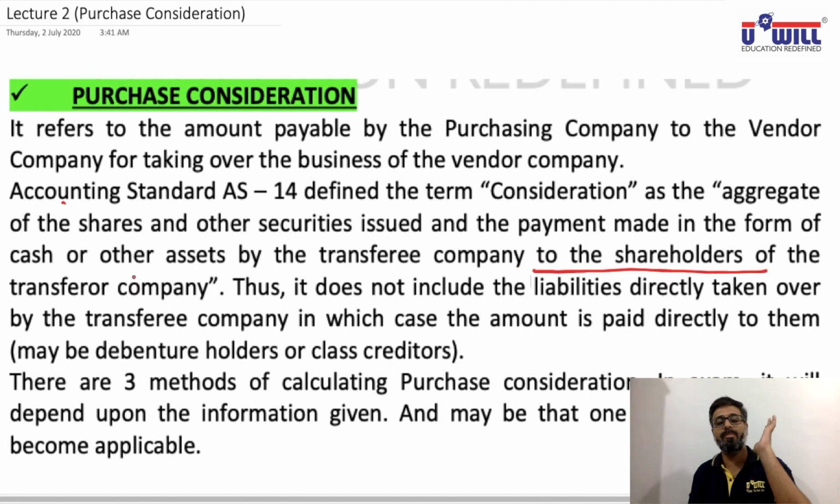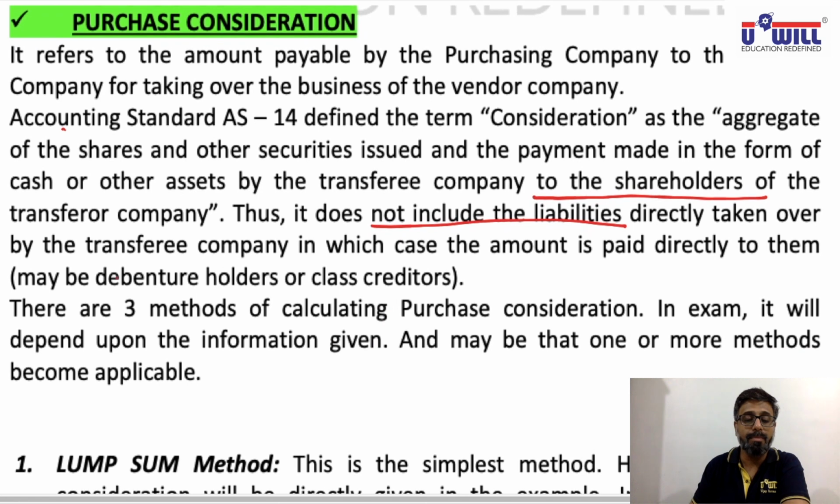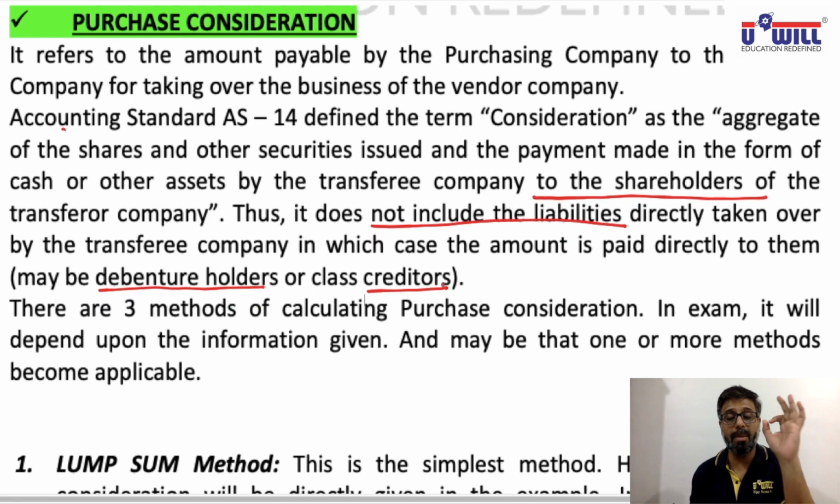So whatever you give, payment may be made in any form, it may be made in cash or shares, but it should be given to the shareholders. Thus, it does not include the liabilities directly taken over by the transferee company, in which case the amount is paid directly to them, may be debenture holders or creditors. Any liabilities, payments made to debenture holders or creditors won't be included. Just remember one simple thing: payment made to shareholders is only to be included.